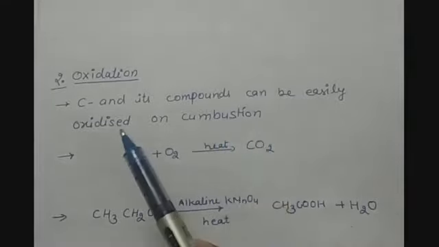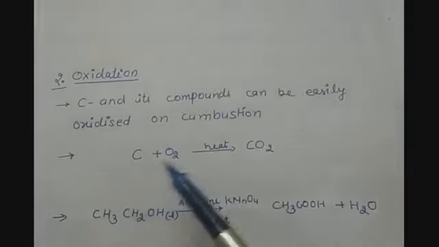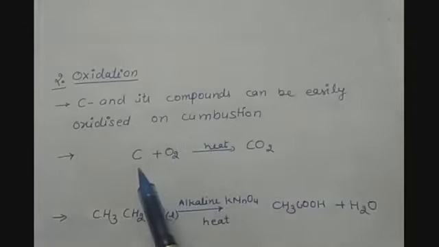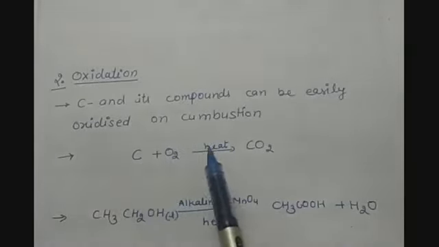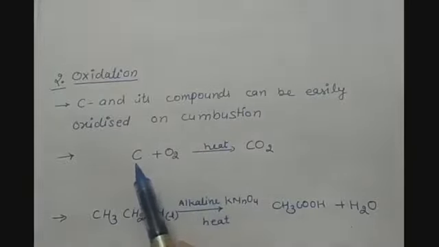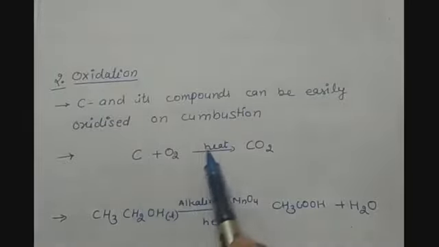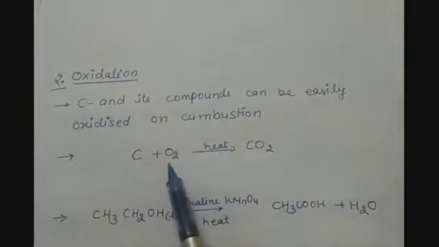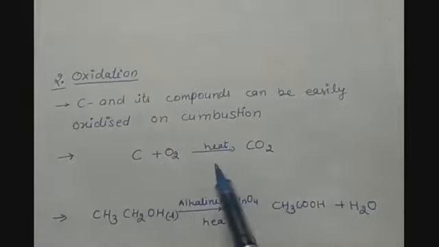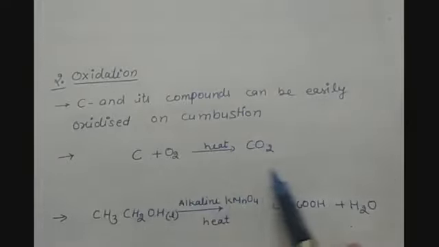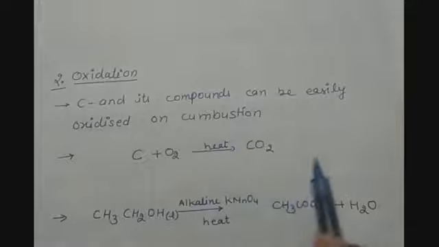We did that in the previous topic: whenever we burn carbon and its compounds in the presence of oxygen, they get oxidized. For example, when carbon is burnt in oxygen and heat is provided to it, carbon dioxide is produced. Here carbon is getting oxidized, so this process will be called an oxidation reaction.